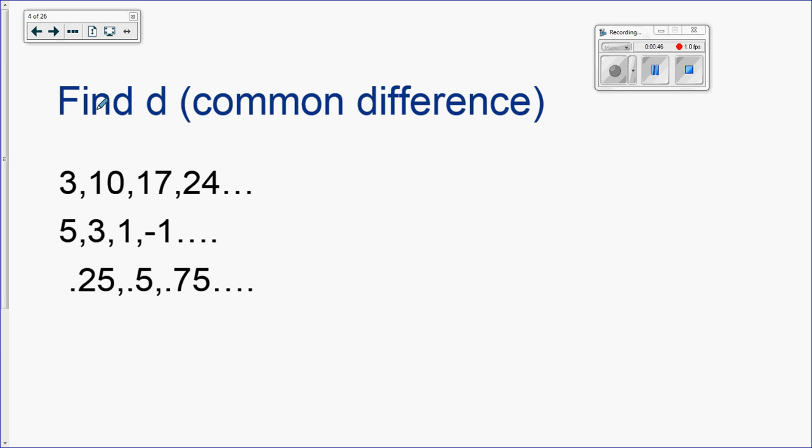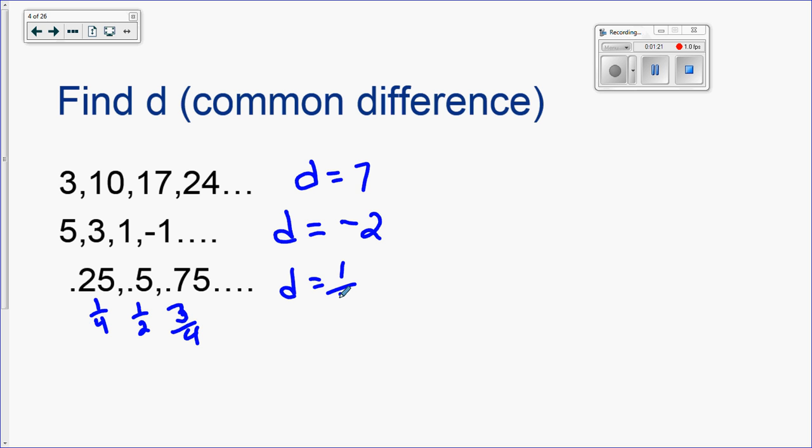So find the common difference. All you would do is say, okay, if I just did 10 minus 3, that gives me 7. So D in this case would be 7. Everything's going up by 7. So this one, even though they're going down, you're still adding. You're adding a negative. So this one would be -2. And this would be a fraction. This is really 1/4. And this is 1/2. So you're going up by 1/4. And this would be 3/4. So this is 1/4, 2/4, 3/4. So the common difference is 1/4. If you did 0.5 minus 0.25, you would get the 1/4.